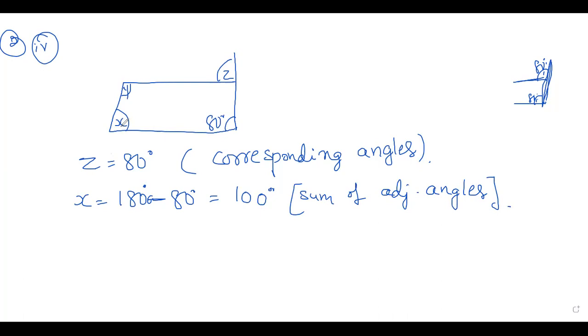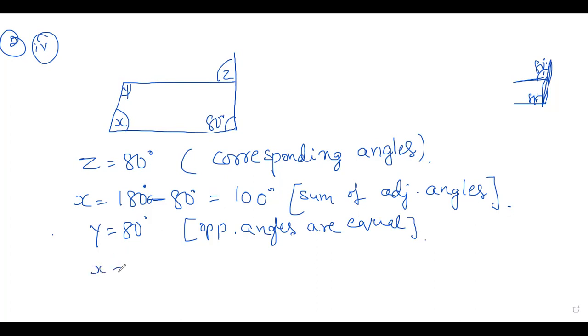See, x is 100 degree, then you can write directly y is equal to 80 degree. Opposite angles are equal. Right? So x is equal to 100, y is equal to 80, and z is equal to 80.